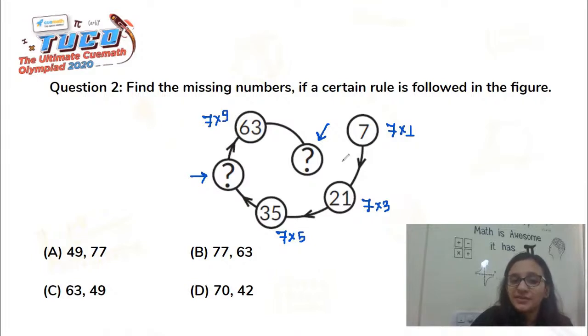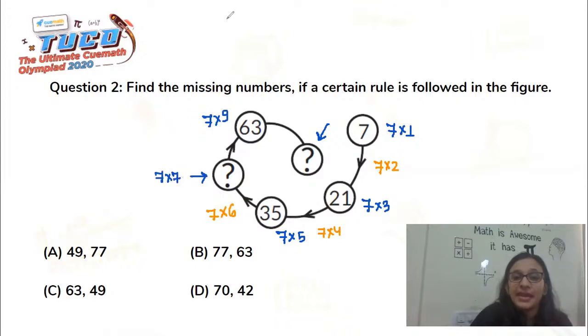So what do we see here is that after the multiplier 1, we skipped the multiplier 2. So 7 times 2 was skipped and we went on to 7 times 3. 7 times 4 was missed and we went on to 7 times 5. Then 7 times 6 should be missed and then we should go on to 7 times 7.